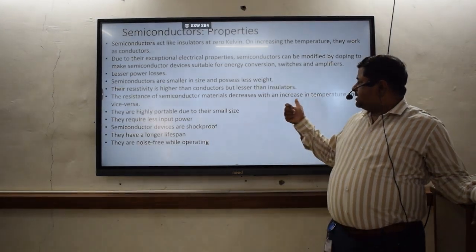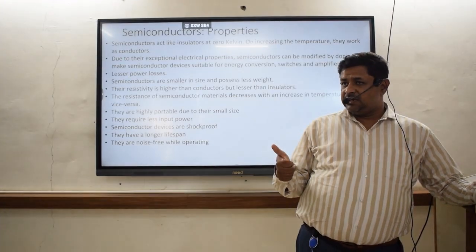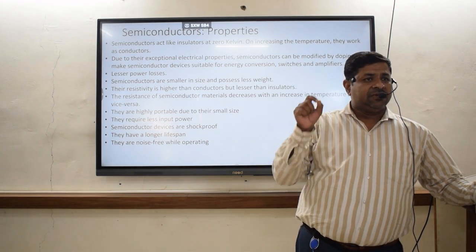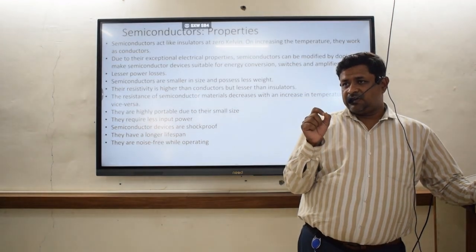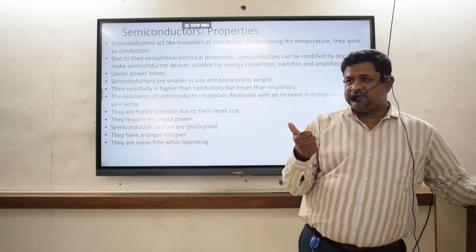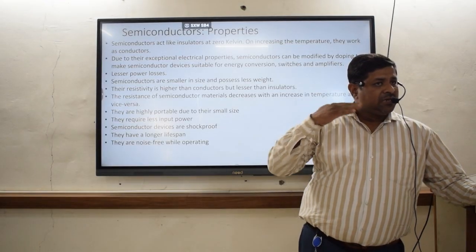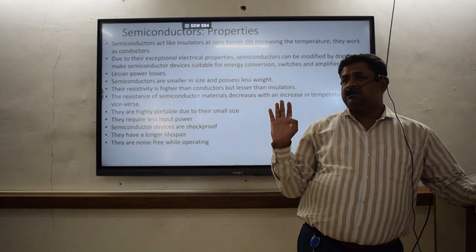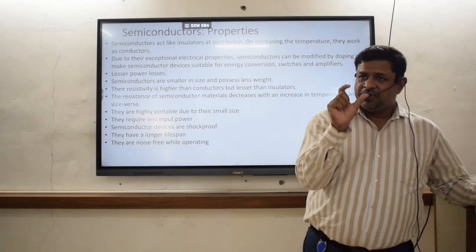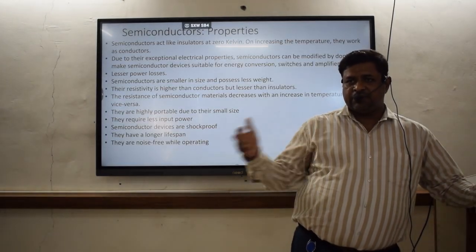Resistivity is higher than the conductor but lesser than the insulator. I hope you guys are getting this. Conductor का resistivity कितना है? Maybe 0. That's why its name is conductor, ना? So the semiconductor's resistivity will be more than the conductor's. That means it will have some sort of resistivity, and it is lesser than the insulators.